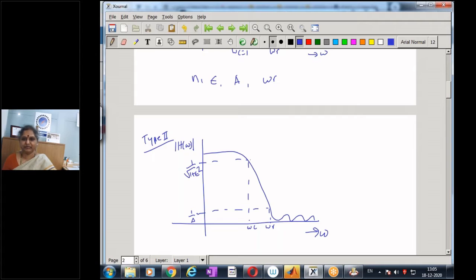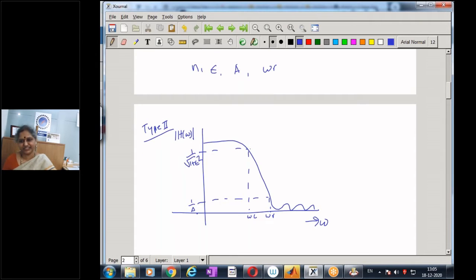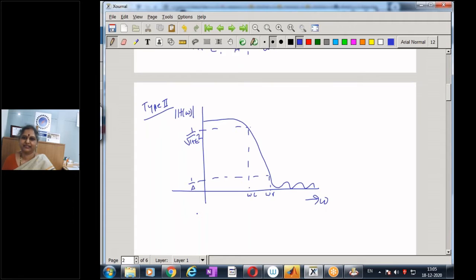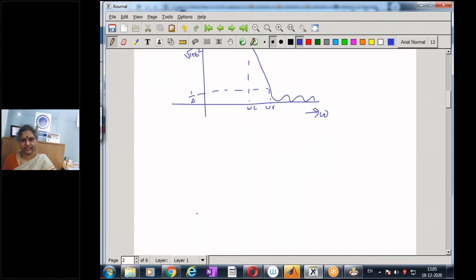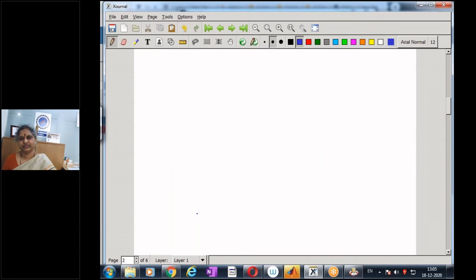Now, unlike the Butterworth filter, the Chebyshev filter design equations are not that easy. However, for completeness, we shall have a quick glance into the Chebyshev filter, and those interested can definitely take up further reading. The reference is, of course, the book on digital signal processing by Rabiner and Gold. So now we will look into the design specifications for the type 1 Chebyshev filter.